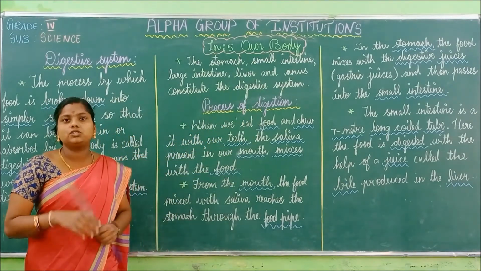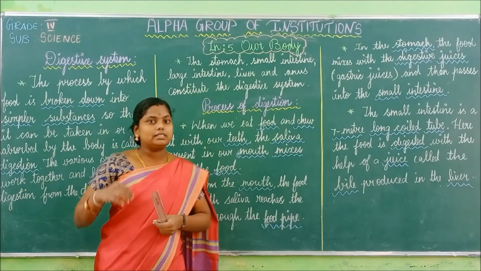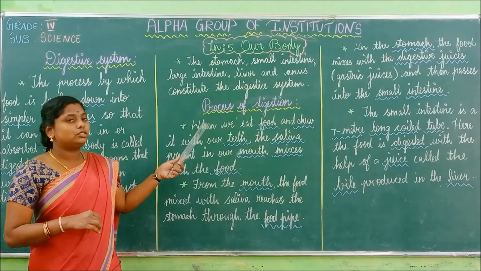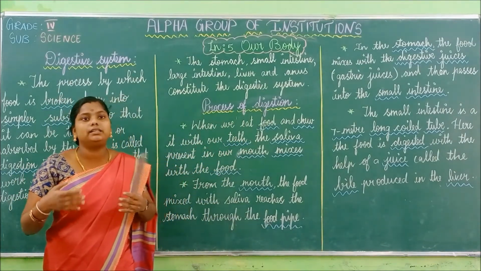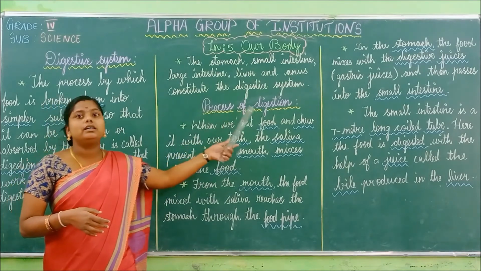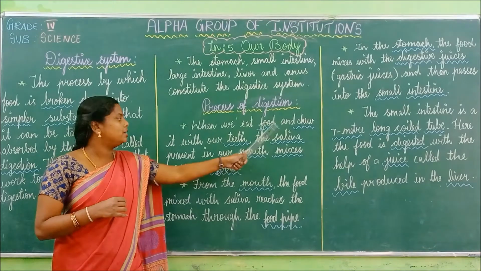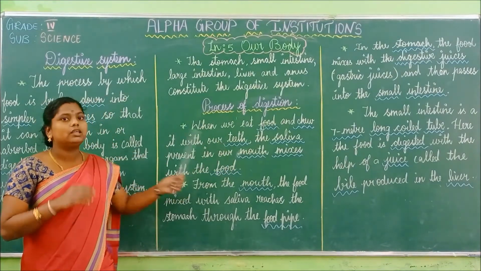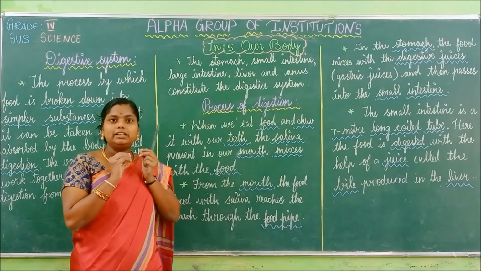So is it clear, children? These are the organs which are included in the digestive system. Now we are going to see the process of digestion. So how is the process done here? Process of digestion. When we eat food, we chew it with our teeth, isn't it?